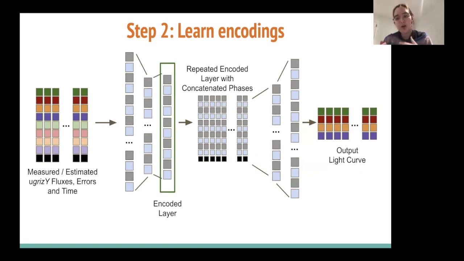Then what an autoencoder does is it just asks the question, given my input time series, can I return to you the same time series, which is a very straightforward question to answer. And we do this with a really simple least squares regression loss function. But in that process, of course, there is a bottleneck of information where the autoencoder must return the same time series, but only given a very small vector in the encoding, the middle state. So from 10 numbers or something, completely reproduce the light curve of several hundred values.